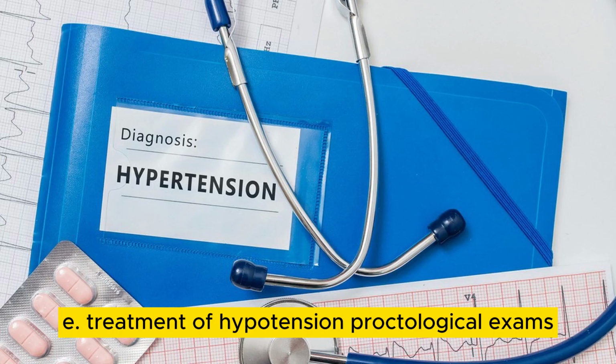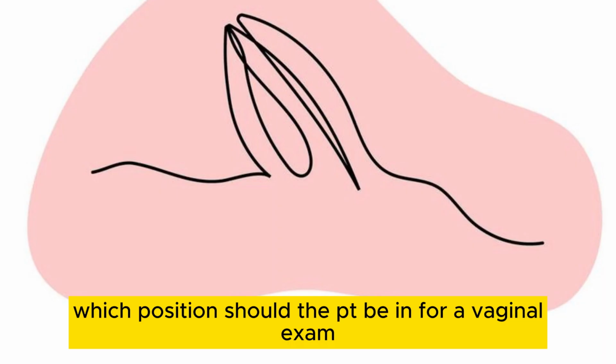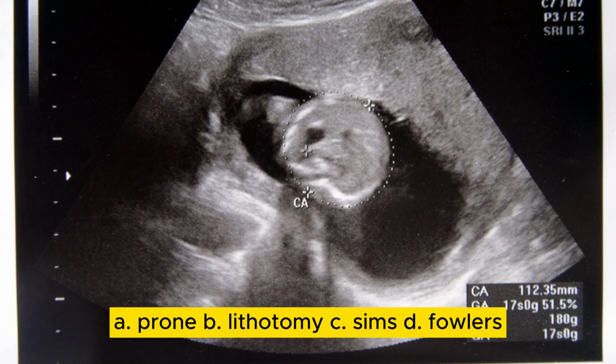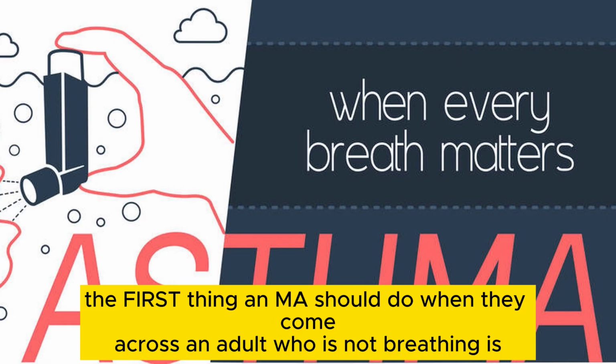E. Treatment of hypotension. Proctological exams. Which position should the PT be in for a vaginal exam? A. Prone. B. Lithotomy. C. Sims. D. Fowler's. Lithotomy.